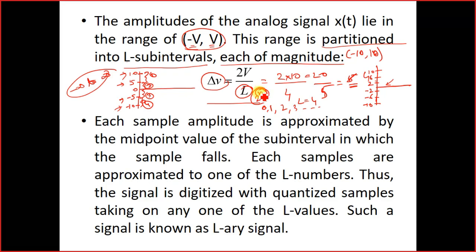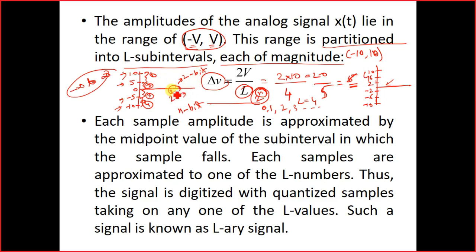This n, or you can also say something else, is called the bit. So if it is 2, it is called 2-bit. We have taken the first example as 4, so it is basically 2 to the power 2. That means this signal is a 2-bit signal.